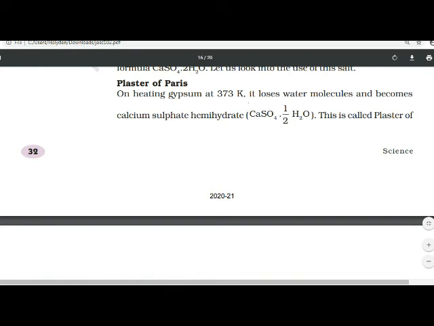Yes or no? And this is called plaster of Paris. When gypsum is heated at 373 Kelvin, it loses water molecules. Yes or no? And what is formed? CaSO4·1/2H2O, which is known as plaster of Paris. And from plaster of Paris again gypsum is formed. We have seen just now.